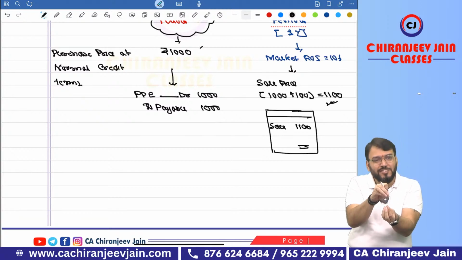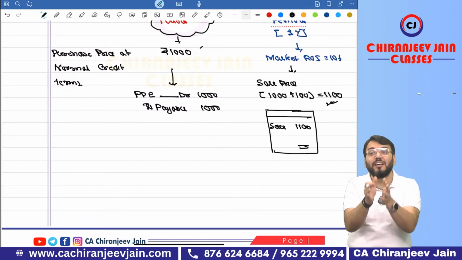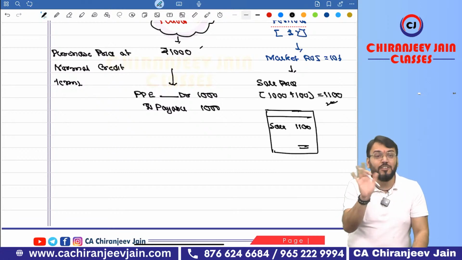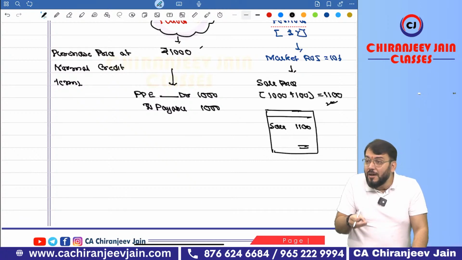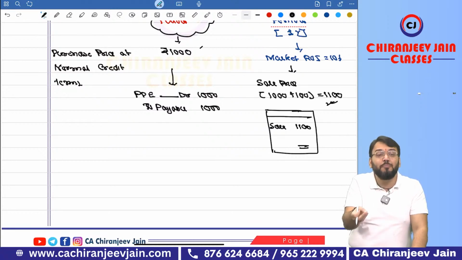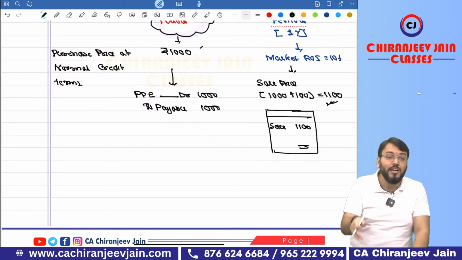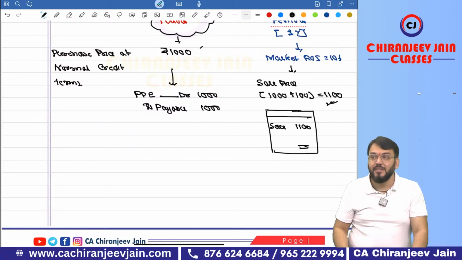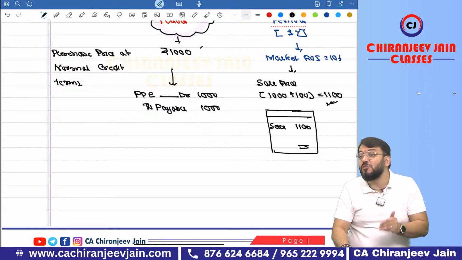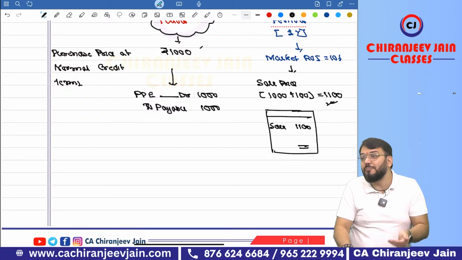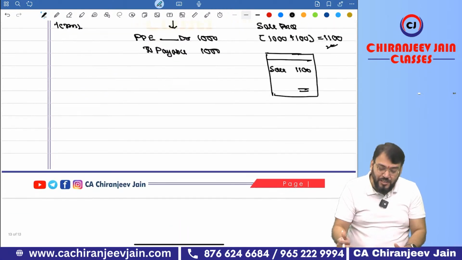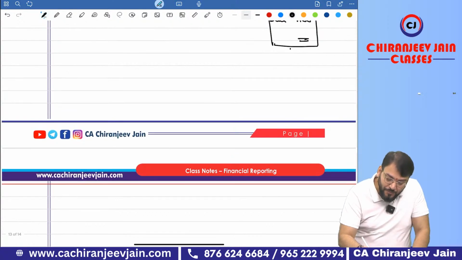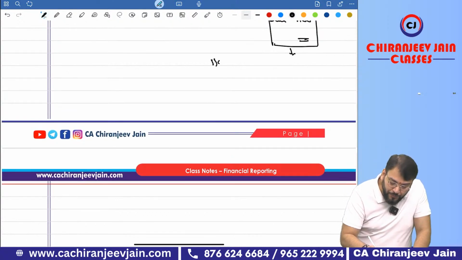We do accounting based on substance, not based on legal documents. A contract is a legal document. Don't give importance to the contract or the legal document. We apply substance. So here the amount paid for the purchase of the asset is only 1000. Whatever you have paid extra, that is 100, even though it is not mentioned in the invoice. We do accounting based on substance, not based on form. Got this point? What journal entry will we do? The first journal entry. Suppose you purchase at 1,000, your journal entry: PP account debit, how much?